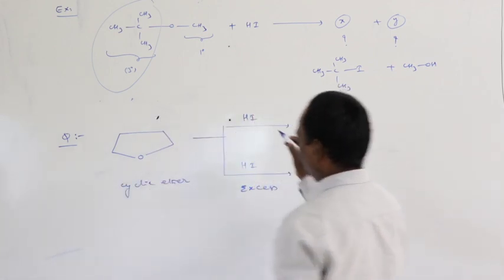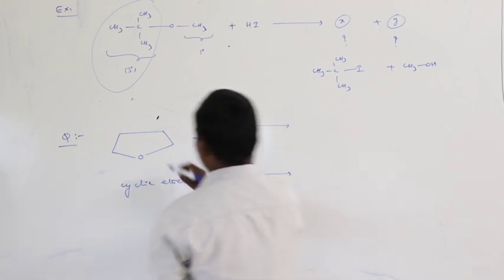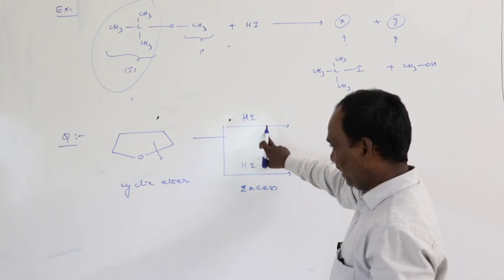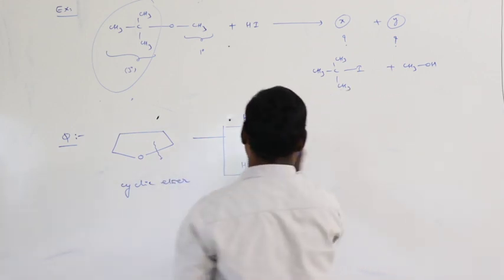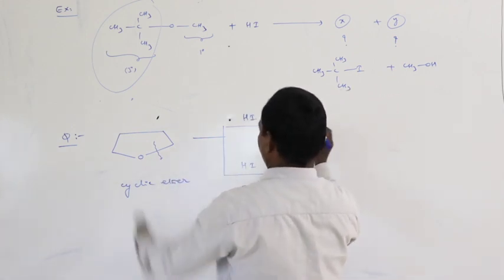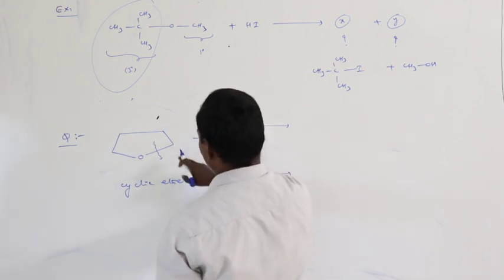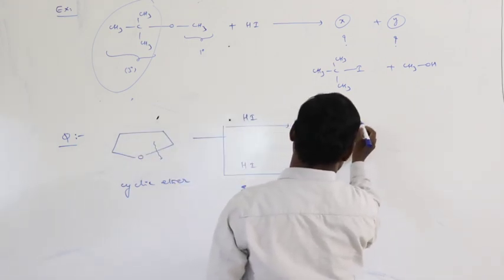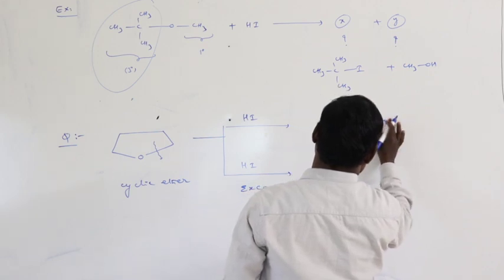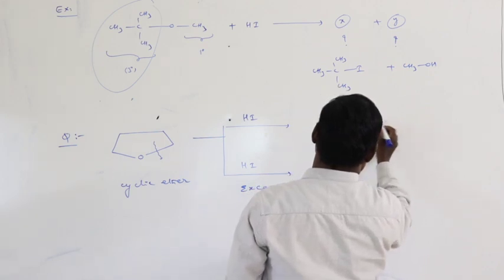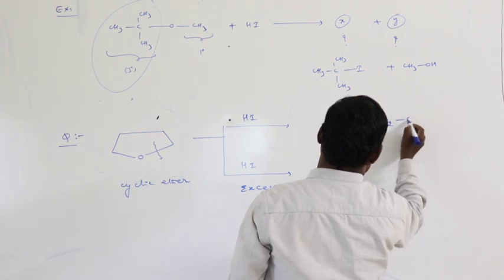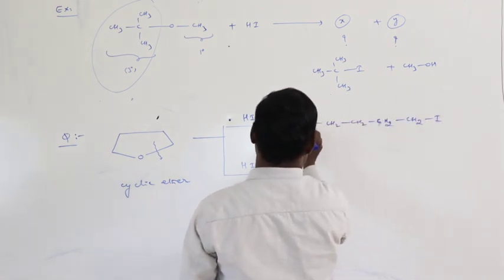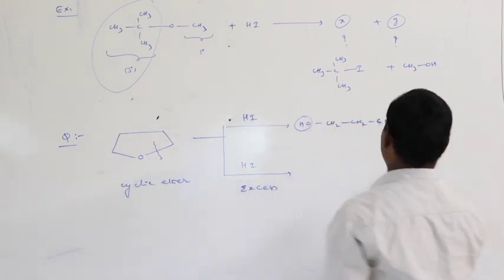Now what is the expected product in this reaction? Here the breakage of the cyclic ether bond occurs by adding hydrogen iodide. Now there are 4 CH2 groups, CH2, CH2, CH2, CH2, where one end is iodine and the other is an OH group.